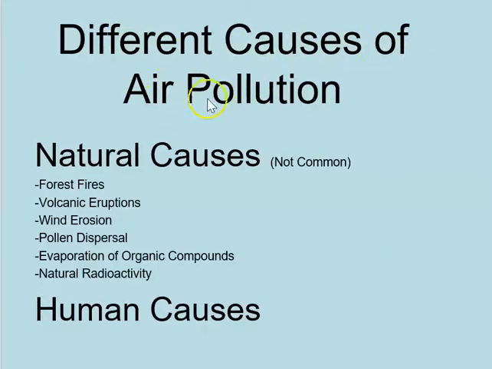Different causes of air pollution. So there are two main causes of air pollution, much like when we talked about water pollution. We have natural causes and human causes. Natural causes are not as common, and we are going to review some. We have forest fires, volcanic eruptions, wind erosion, pollen dispersal, evaporation of organic compounds, and natural radioactivity. We are going to go in further depth with the human causes.